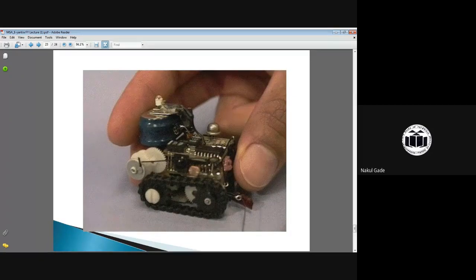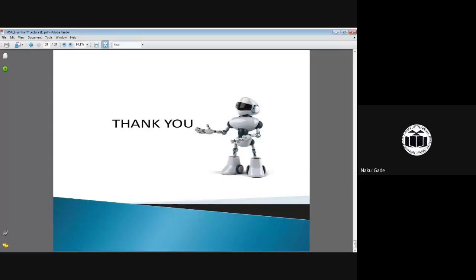Okay. So this is an example of a micro robot. We can see that all the parts and functions associated with this robot are similar to any large machine, but the size is very small. So this is a micro robot. Okay. Thank you.